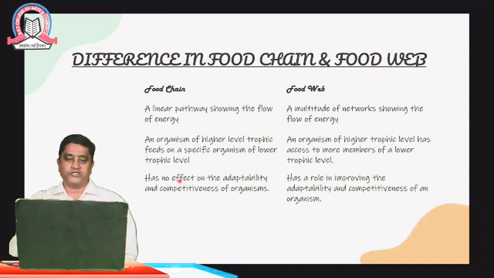In the case of a food chain, it has no effect on the adaptability and the competitiveness of the organism. Whereas in the case of a food web, it has a role in improving the adaptability and the competitiveness of the organism, since it is an interconnected food web.